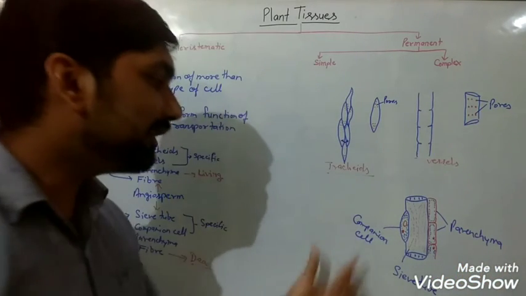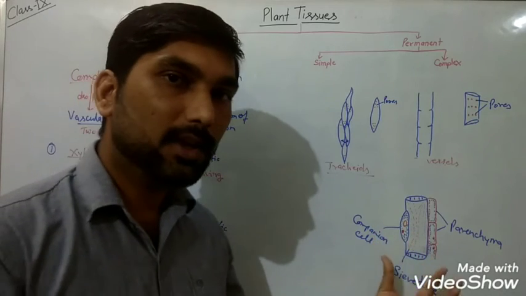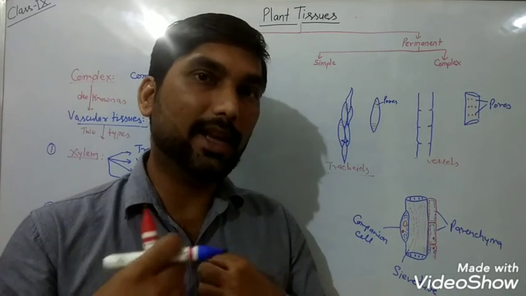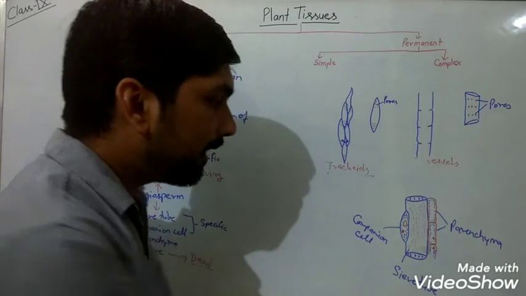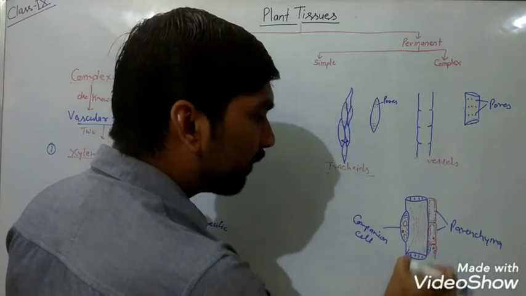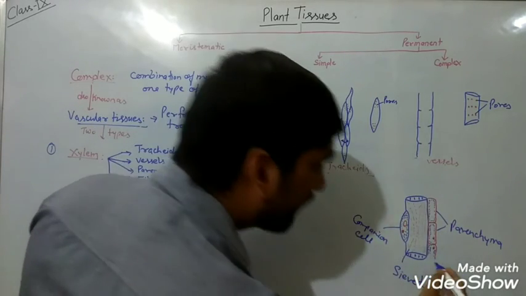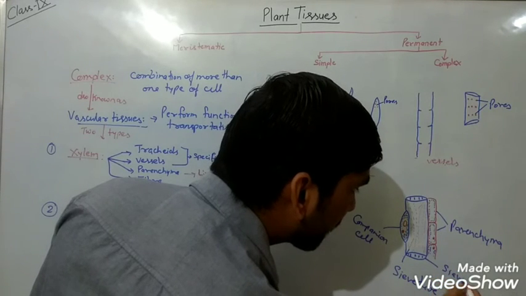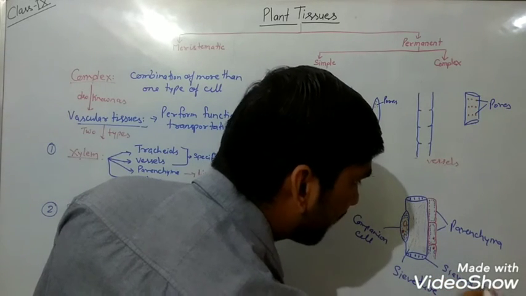And what is the speciality of these sieve tubes? Perhaps you have seen these buttons in the shirt and you can see they are having pores in the same way. Some plates are arranged at the end of these sieve tubes. So these are known as what? Sieve plates. These are what?